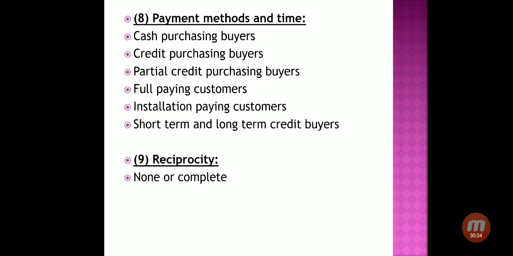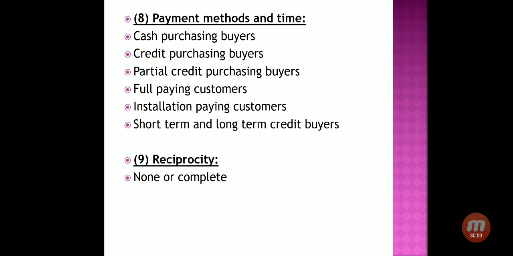Some amount is paid in cash, some amount paid through check, some amount is paid through overdraft services, and some amount they are giving in other valuable things like land or any other thing. So full paying customer means they are making the payment in full amount, but the whole amount will not be paid in cash only, they are making the payment in various ways.